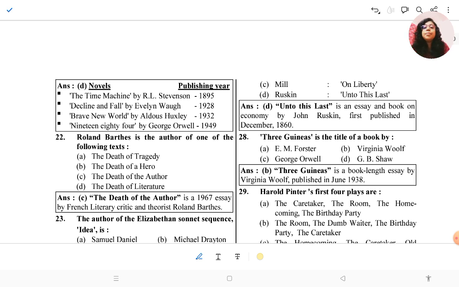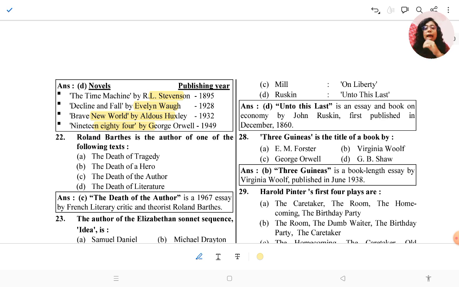So The Time Machine by H.G. Wells, published in 1895. Then Decline and Fall by Evelyn Waugh, published in 1928. Then Brave New World by Aldous Huxley, written in 1932, and 1984, published by George Orwell, 1949. So you can guess that George Orwell will be the last.